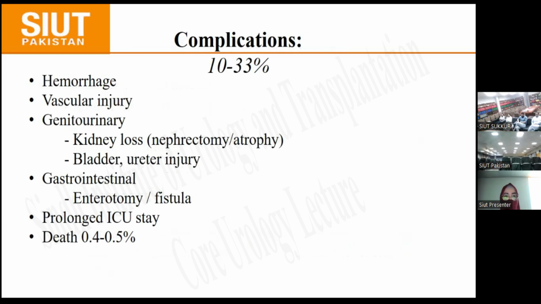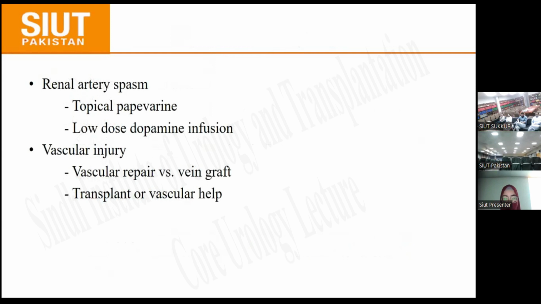Other complications are hemorrhage, vascular injury, genitourinary injuries like kidney loss or bladder or uterine injury, gastrointestinal complications like enterotomies or fistulas, prolonged ICU stay, and death in less than 1% of cases. Other complications are renal artery spasm, which is treated with topical piperacillin and low-dose dopamine infusion. Vascular injury is either primarily repaired or repaired by vein graft, and in rare cases we can do a transplant or we can go for vascular help.